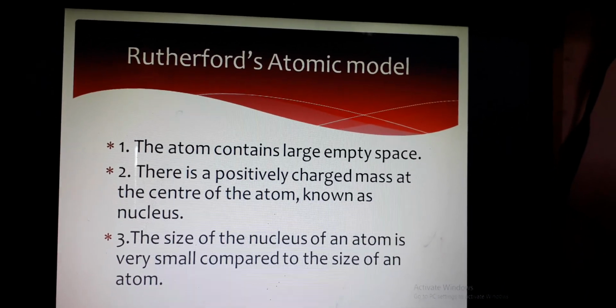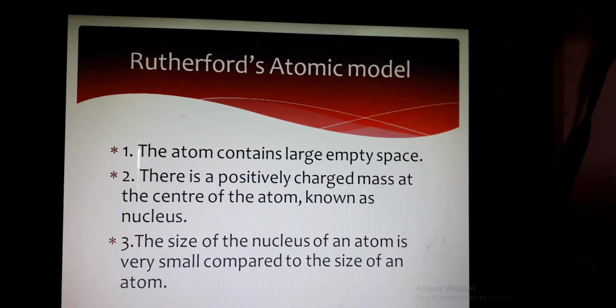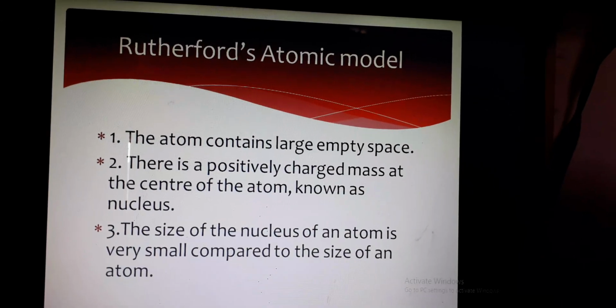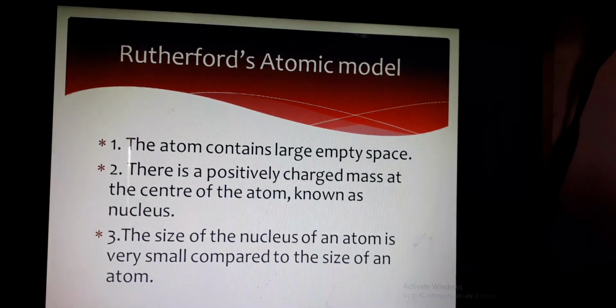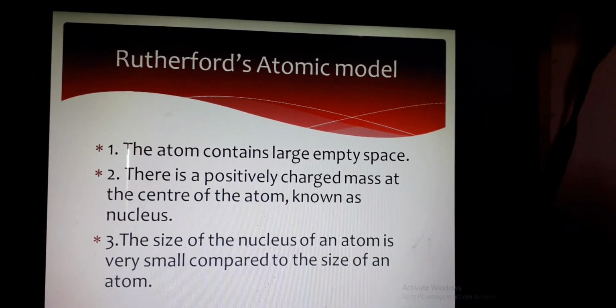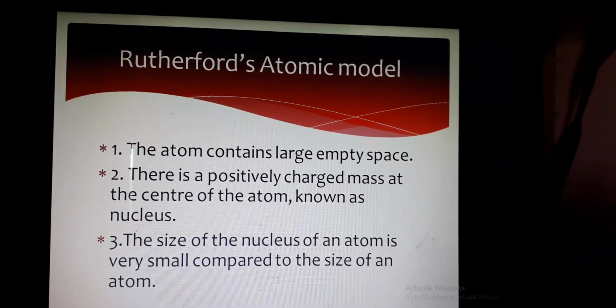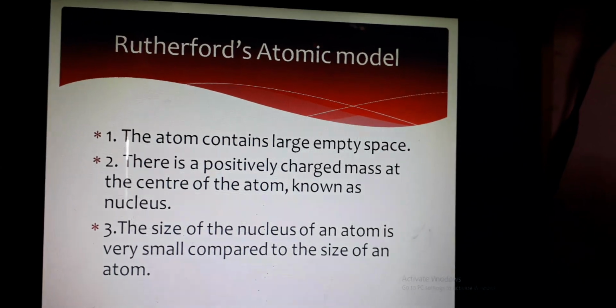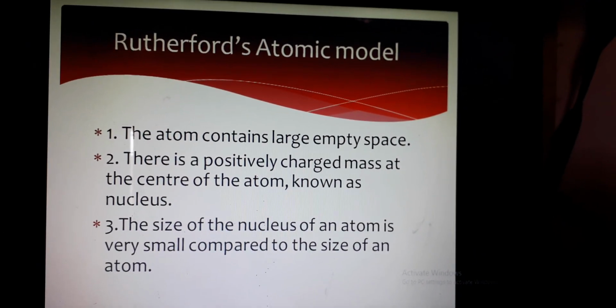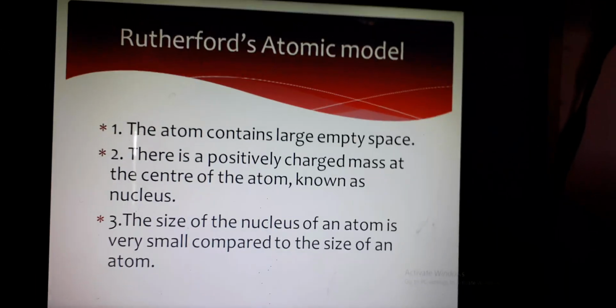Proton has a positive charge. Neutron has no charge; it is in a neutral state. Around the nucleus, electrons will be there, and the charge of an electron is negative. So the positively charged mass at the center of the atom is known as the nucleus. The size of the nucleus compared to the size of an atom is very small.